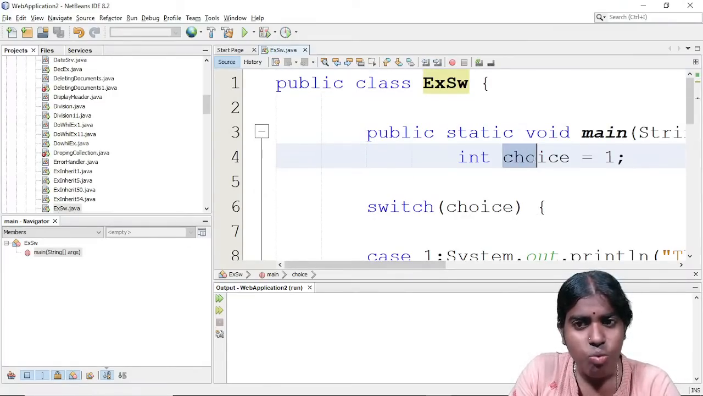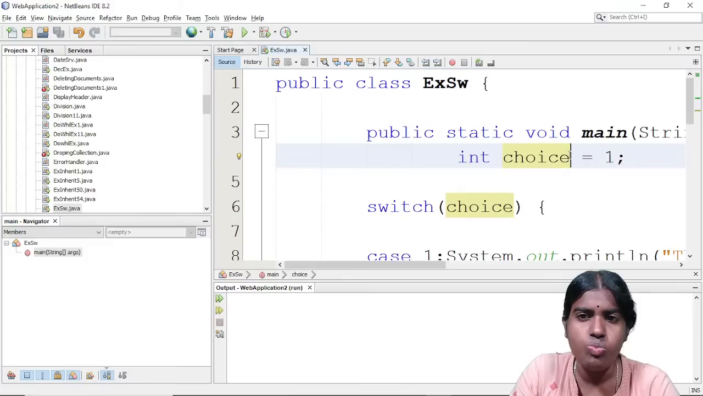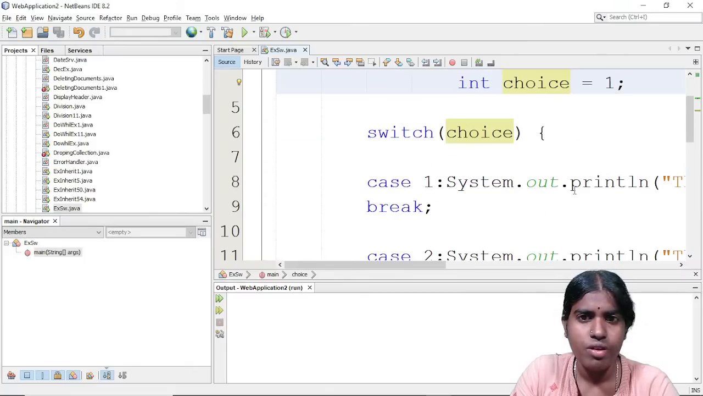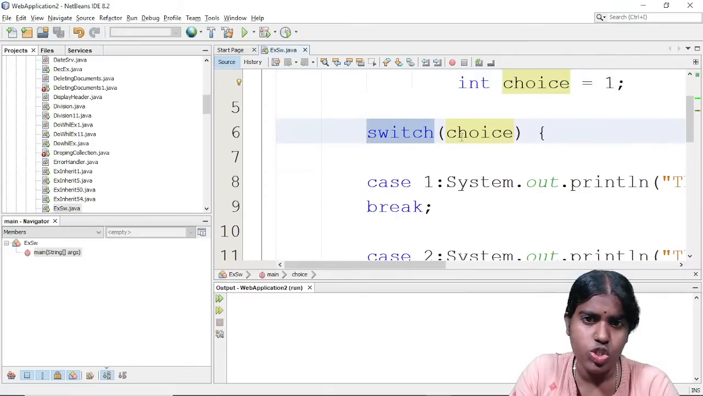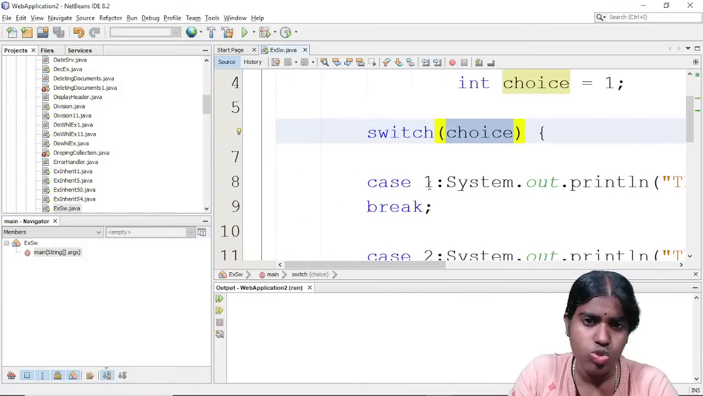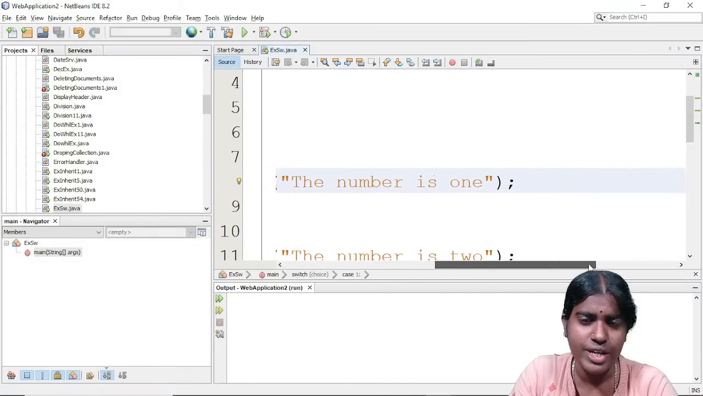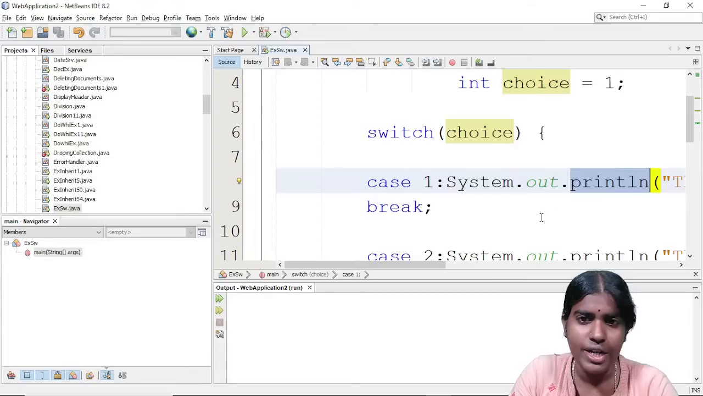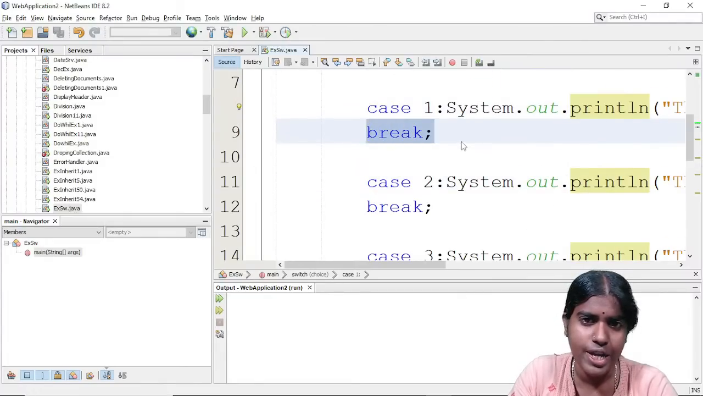Whenever I want to initialize any choice variable, I am just initializing a choice variable like this: int choice equal to 1. Whenever I want to switch to any choice, I am using the switch keyword, and choice is passed as a parameter to my switch. Based on my choice parameter, any of these case blocks. For example, case 1, I am printing something, the number is 1. Then I am just breaking.